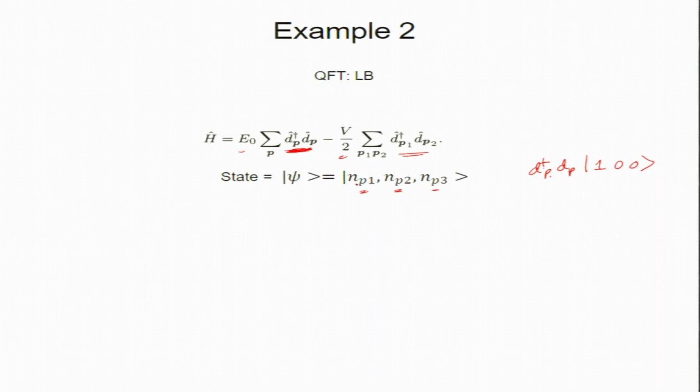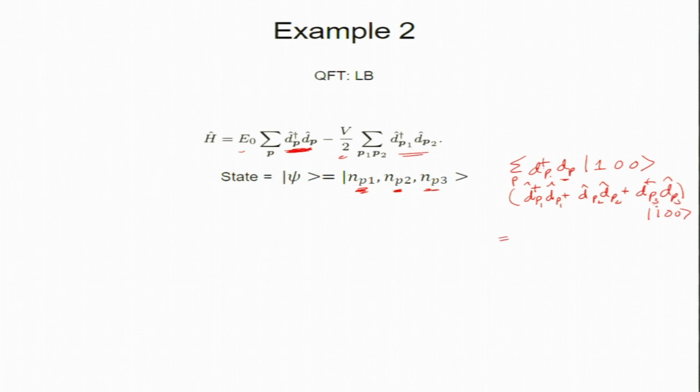So here this is 1 and these 2 are 0. So there is only one particle, but that is in P1. So what will it give you? I have to sum over all P's. So this implies D dagger P1 D P1 plus D dagger P2 D P2 plus D dagger P3 D P3 acting on 1 0 0.